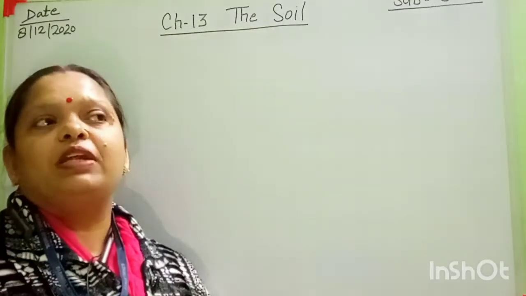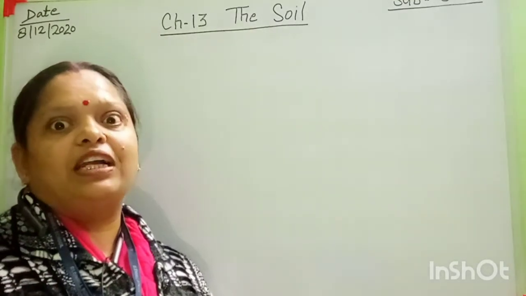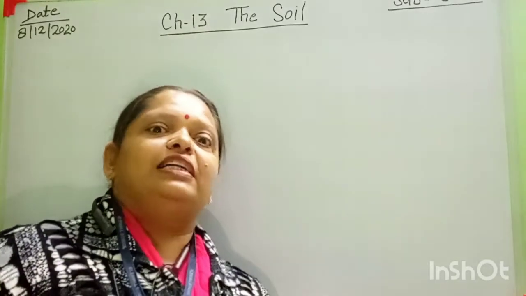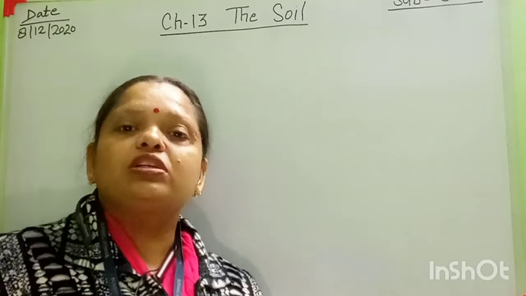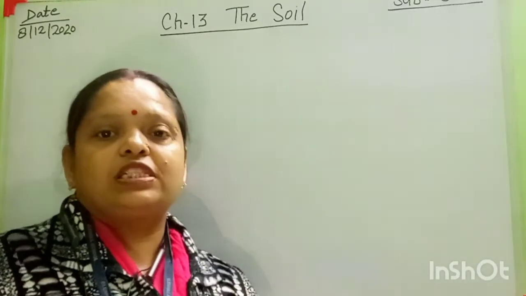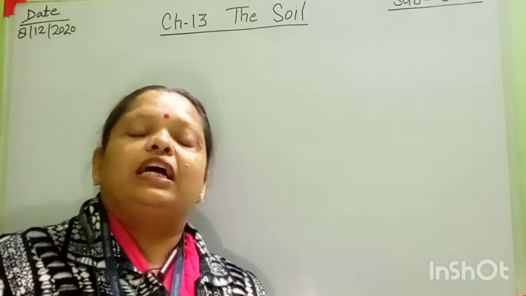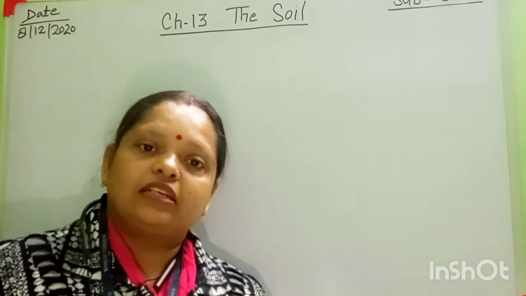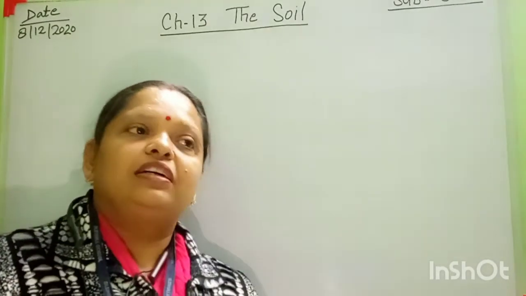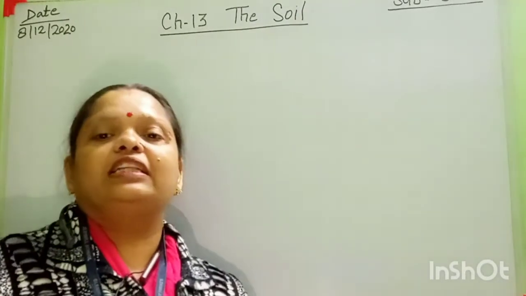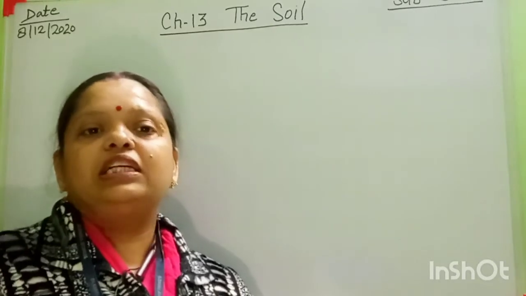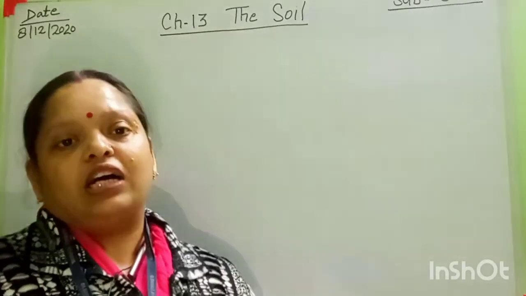After that, I am now explaining the types of soil. How many types of soil are there, students? Tell me, anyone. According to your book, there are 6 types of soil. First is alluvial soil. Alluvial soil is found in the northern plains. Yes or no? Yes. And the states are Uttar Pradesh, Bihar, Punjab, Haryana. These states are covered by alluvial soil.